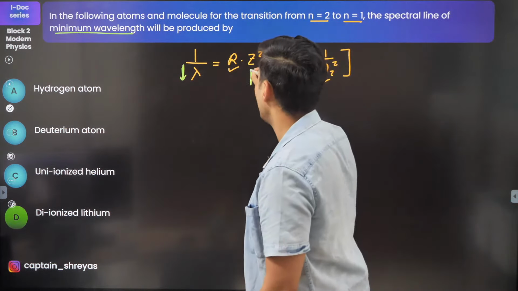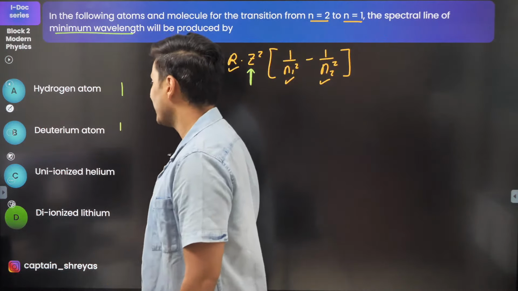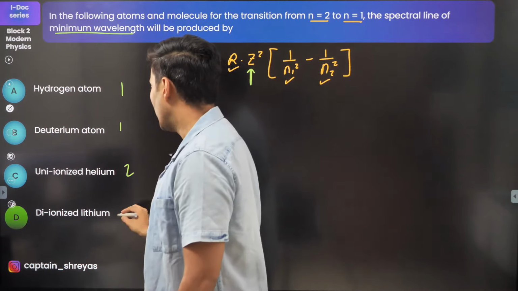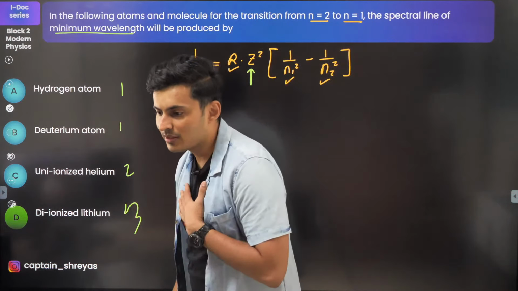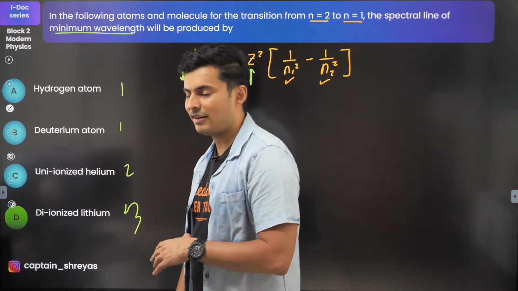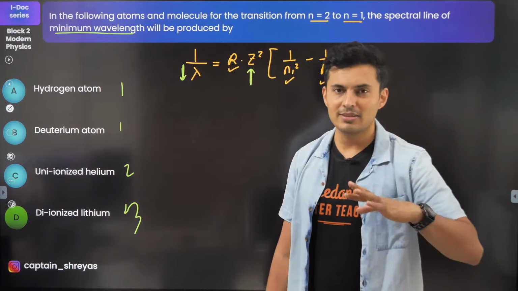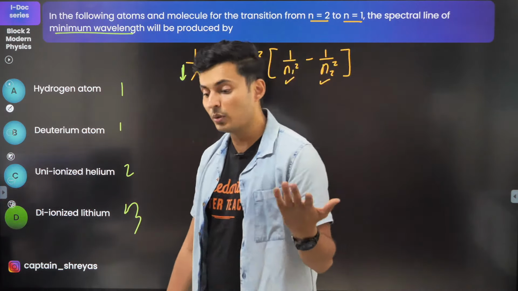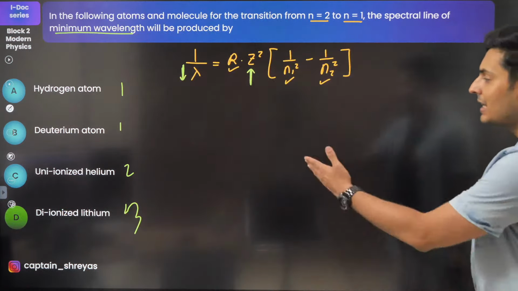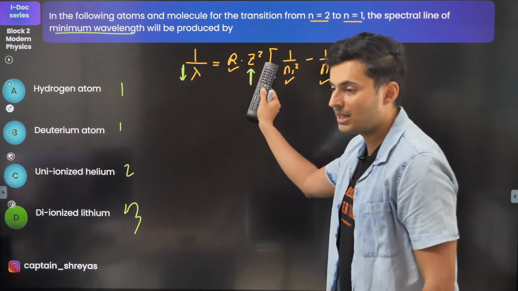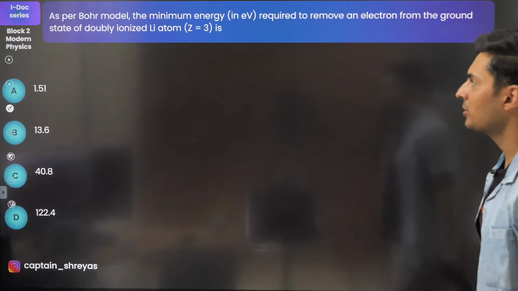So how do you make the RHS more? By increasing the value of Z. Hydrogen, Z is 1. Deuterium, Z is 1. Helium, 2. Lithium is nothing but 3. So hence the answer is D. I hope this is clear. Yes, modern physics is scoring. In fact, I would say modern physics, light waves or general waves and oscillations are scoring. You will also see fluids and thermo are scoring. So the answer is basically lithium. There is Z in the formula, and many people forget that Z. Understood? Let's move on to the next question.